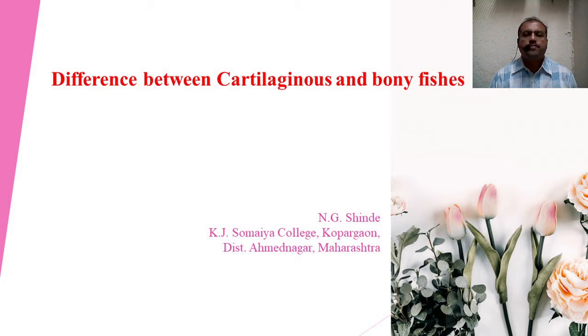We are dealing with animal diversity three. In this paper, we have discussed up to the characters of Pisces. Now, in today's lectures, we will discuss the two important classes or groups of the series Pisces, which include the cartilaginous and bony fishes. So these are the two important groups in Pisces.